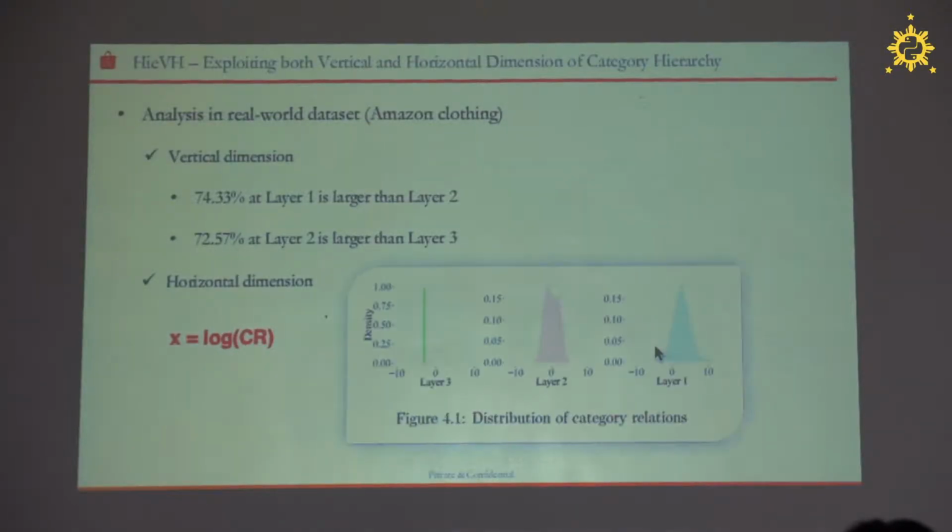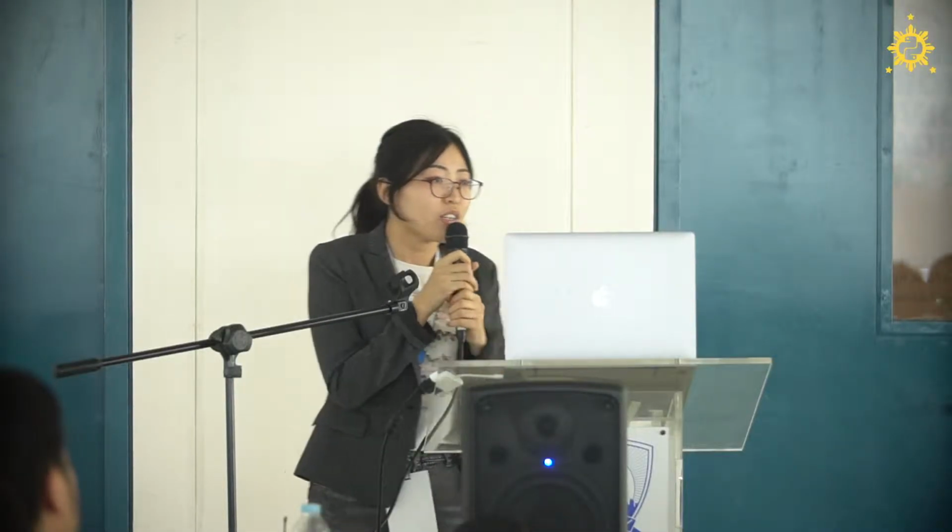After that, we do some data analysis on real-world data sets. We use the Amazon data set, and we find that in the vertical dimension, the categories at different layers of the hierarchy indeed have different influence on the items, and also in the horizontal dimension, there indeed are complementary and alternative relationships between different categories. Based on this, we propose the model.